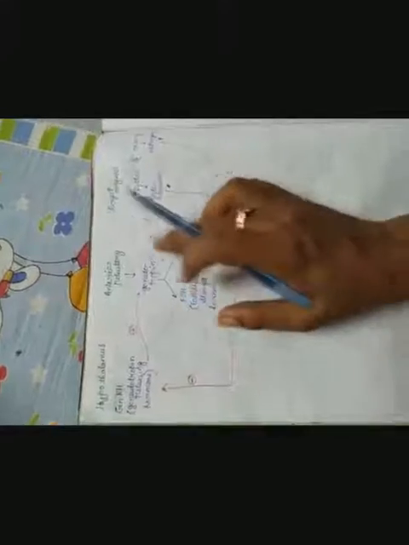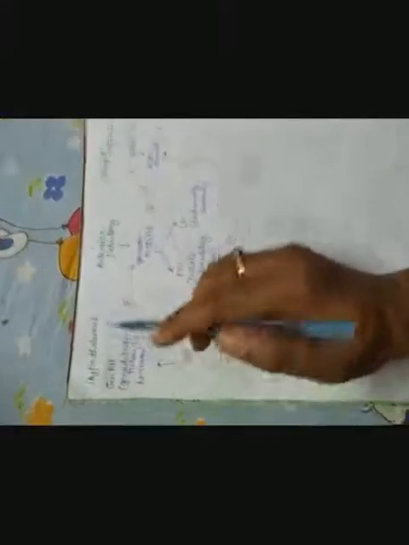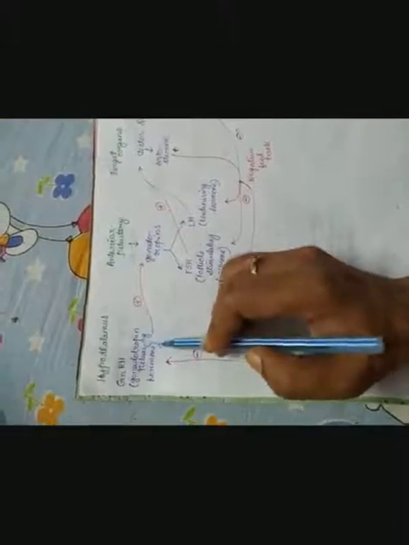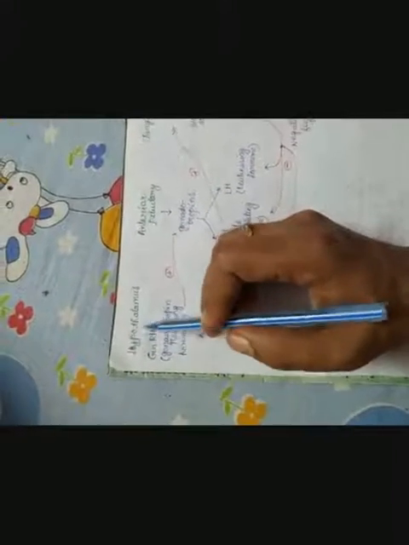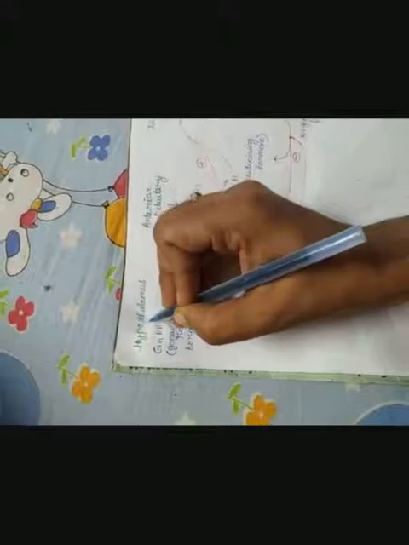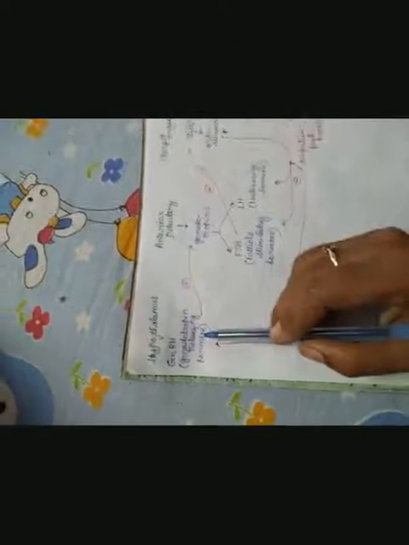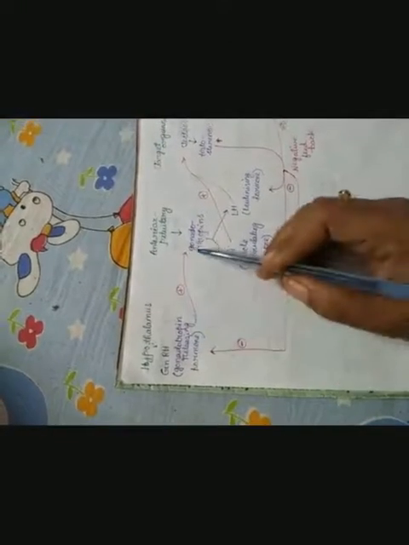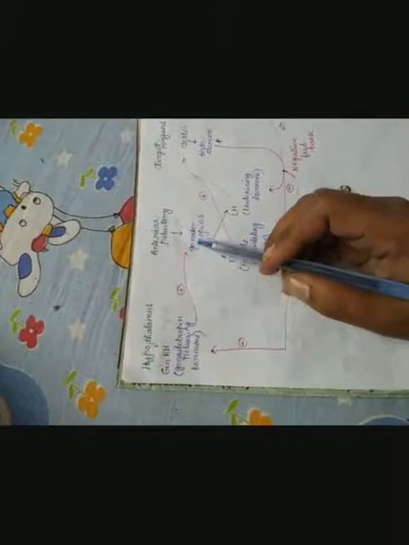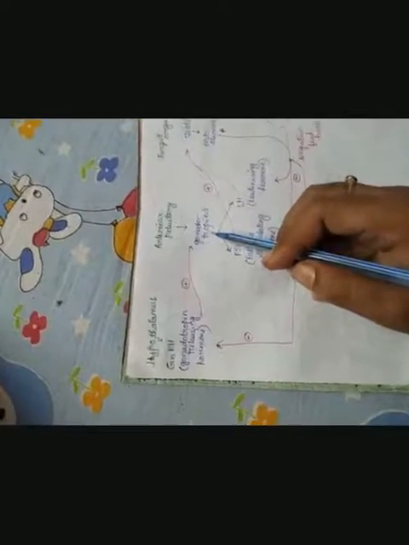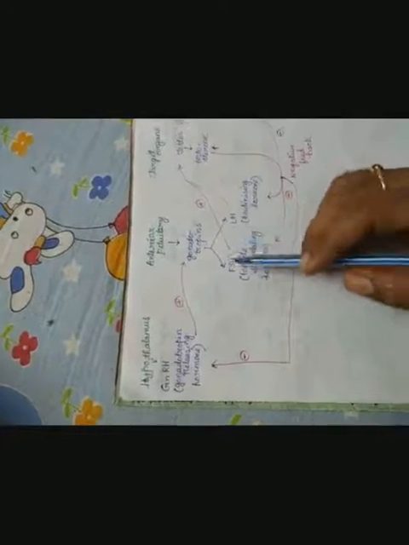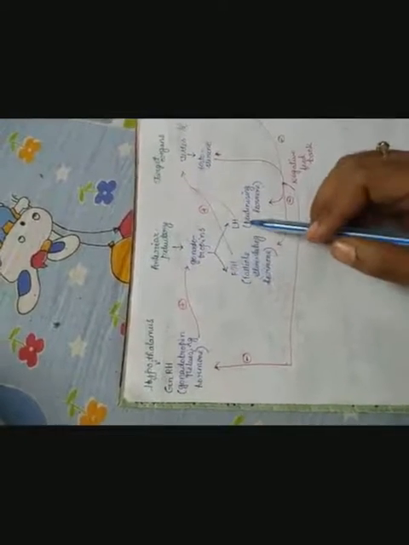These two gonadotropins are regulated by gonadotropin releasing hormone or GnRH hormone. This is a hypothalamic hormone, means secreted from the hypothalamus. It helps in the secretion of gonadotropin, means it stimulates the anterior pituitary to secrete more gonadotropin. Now gonadotropin means two hormones, FSH and LH.